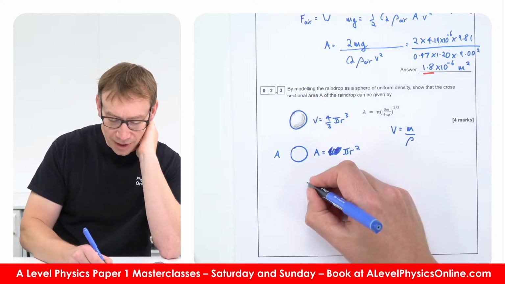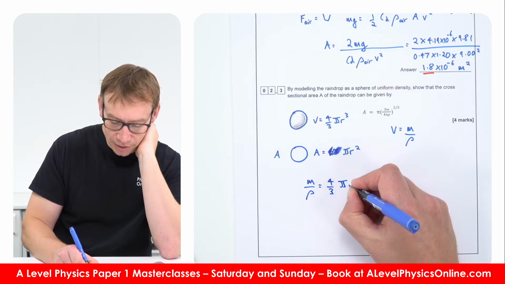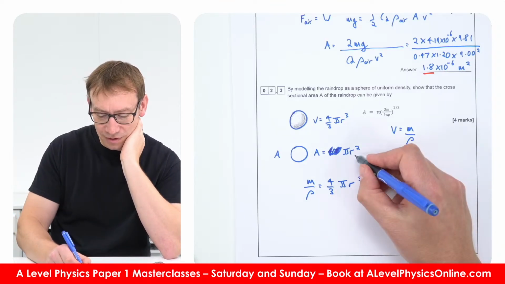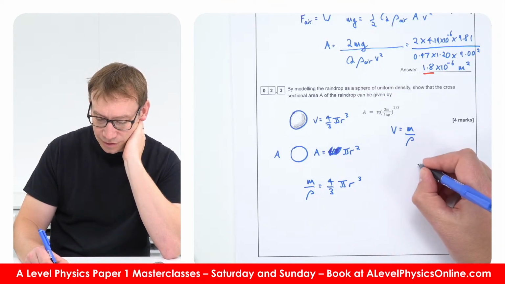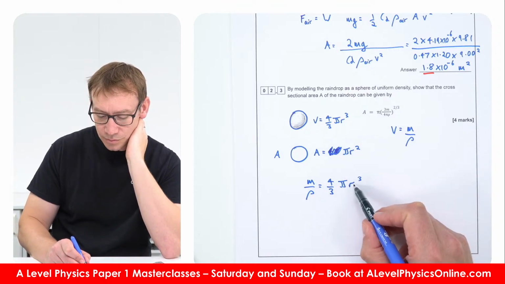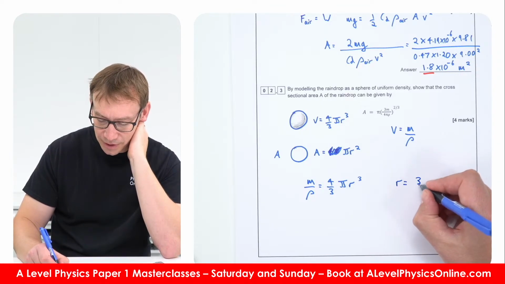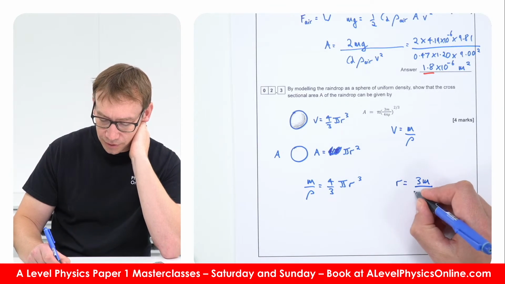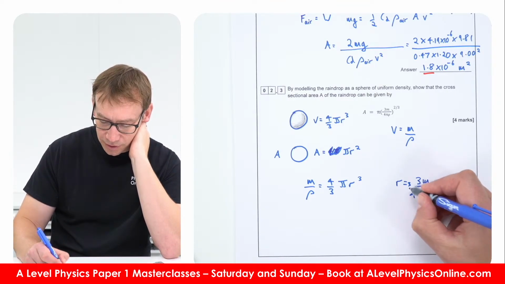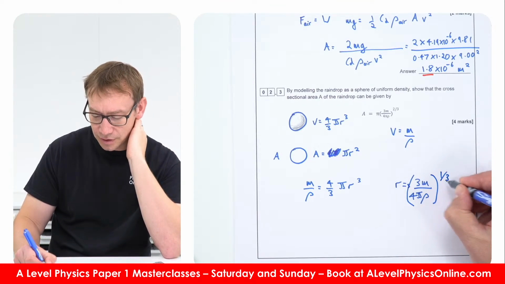So we could also write this as m over rho is equal to 4/3 pi r cubed. Because the area is pi r squared, we could say that r is equal to 3m over 4 pi rho, and then it's going to be the cube root of that. So that's basically all of this to a third.